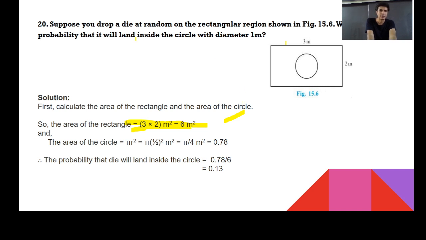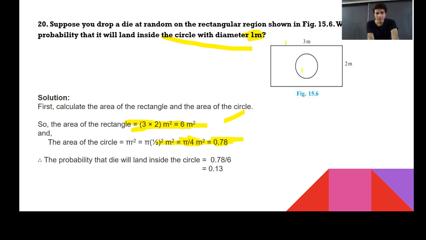Pi r square. Right. Now they have specified the diameter of the circle could be 1 meter. So I can use my formula pi r square, and r is equal to d by 2, that means the value will be 1 by 2. This becomes pi by 4 meter square, that is 22 by 7 upon 4. Or you can directly say, what's the value of pi? 3.14 upon 4. So that is 0.78.